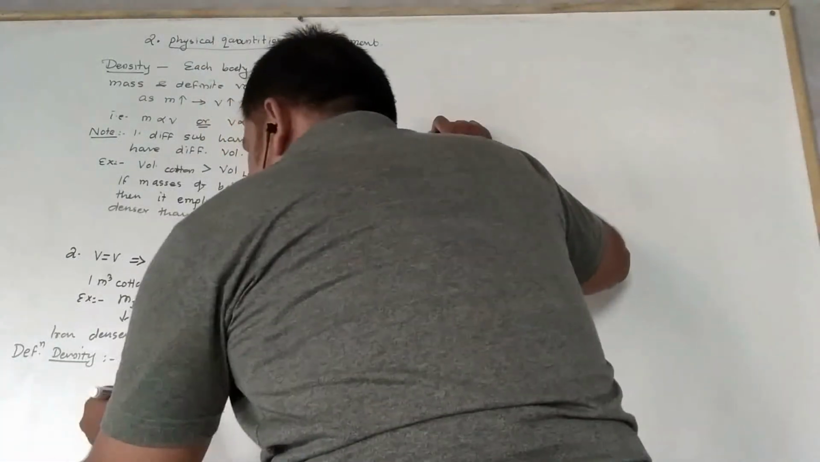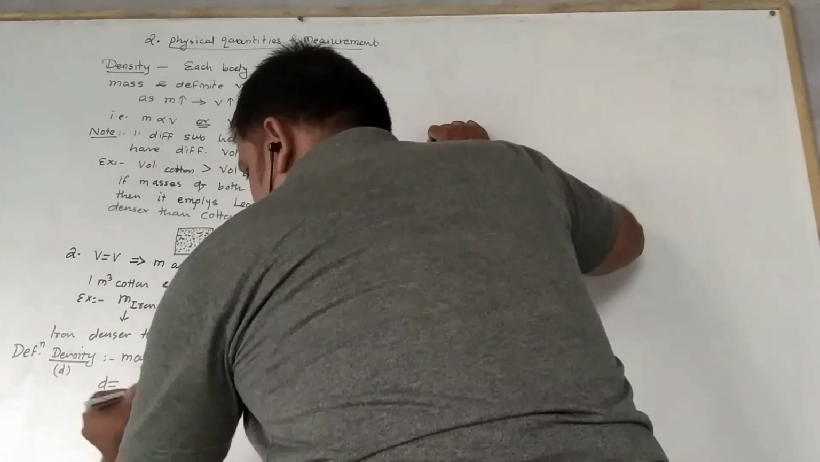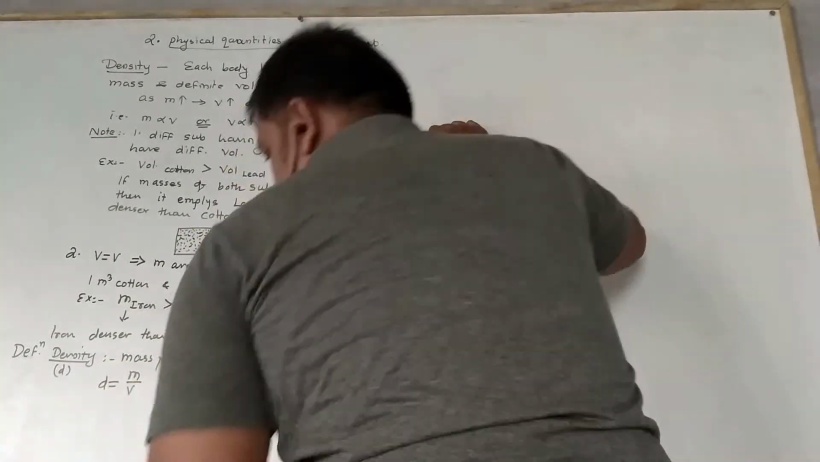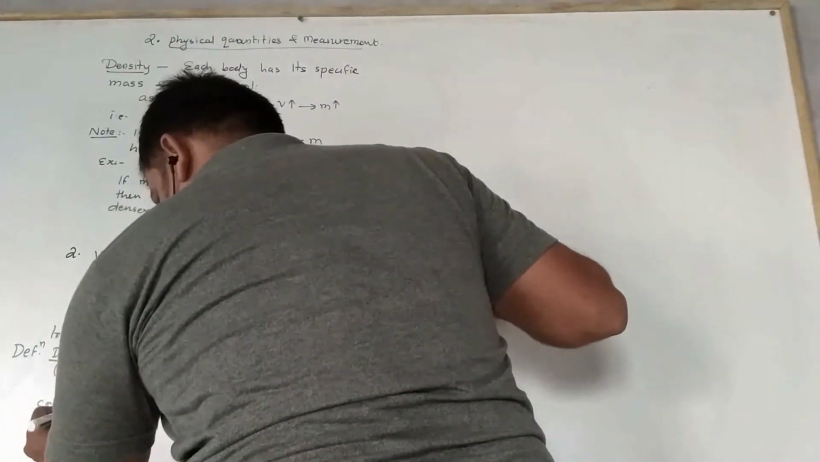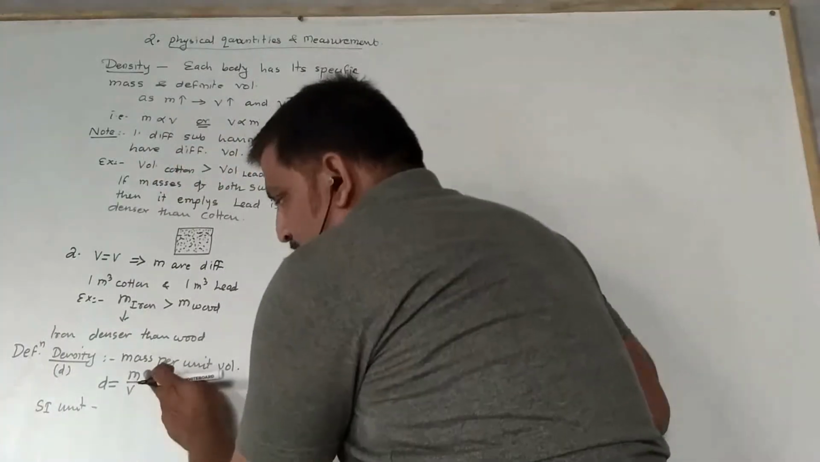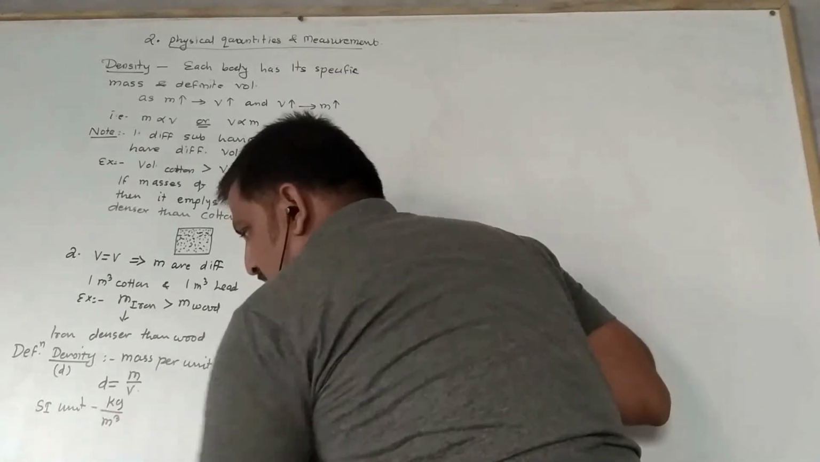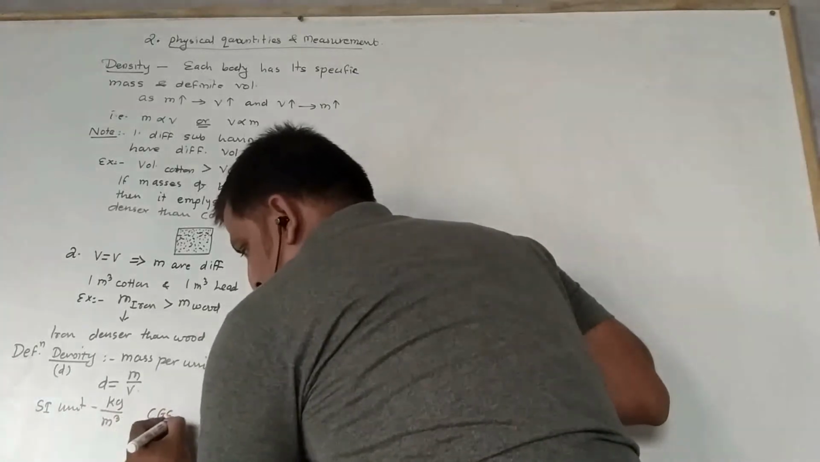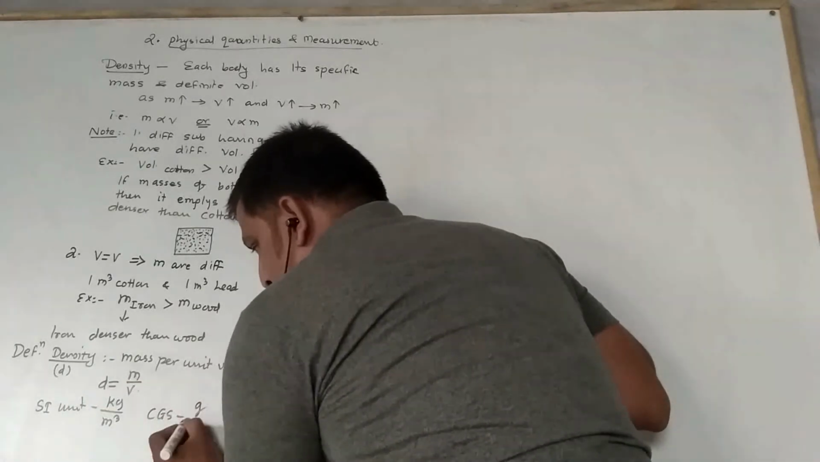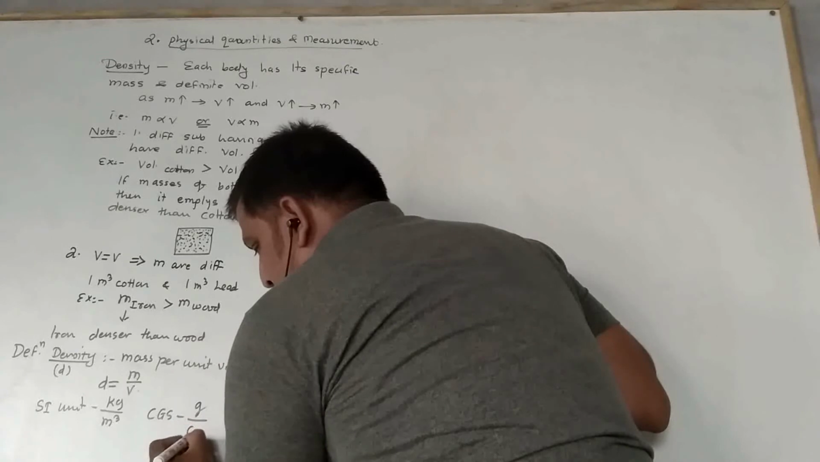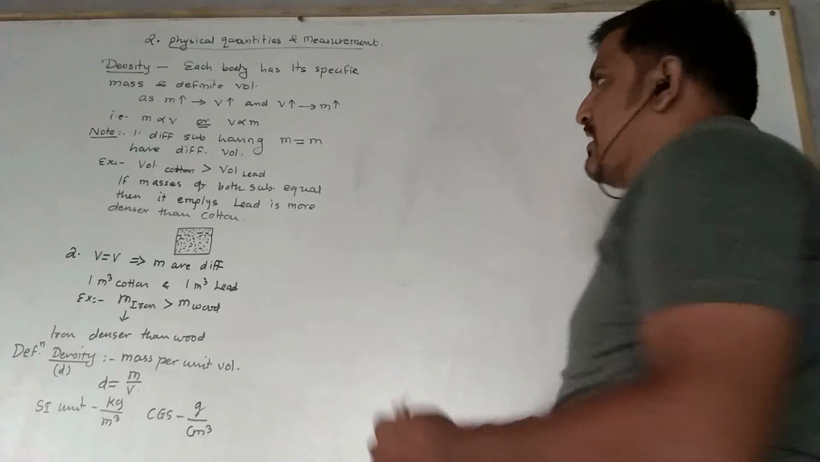I can write this. Actually, density is denoted by rho. So here I can write rho is equal to mass upon volume. Let's talk about the SI unit. The SI unit of mass is kg, while the SI unit of volume is meter cube. If we talk about the CGS unit, then the CGS unit of mass is gram, while the CGS unit of volume is centimeter cube. Okay? Now let's see what is the relation.